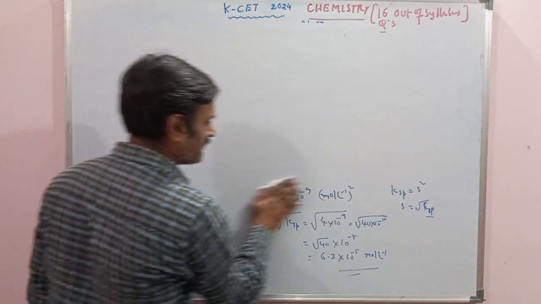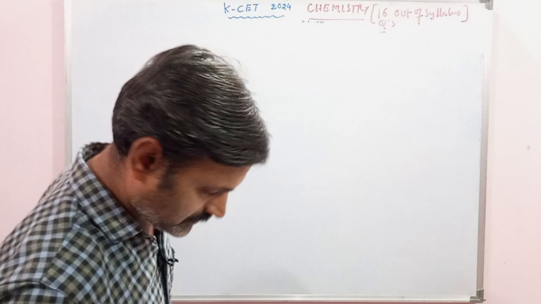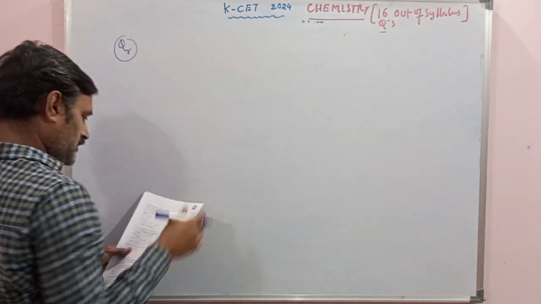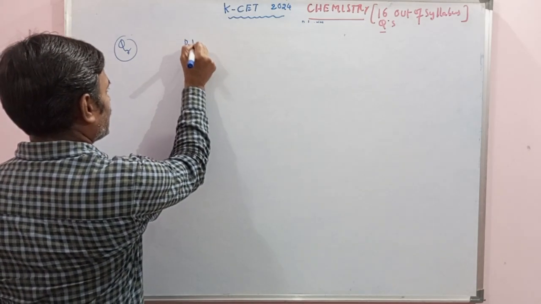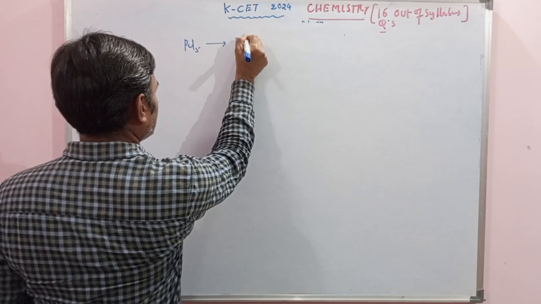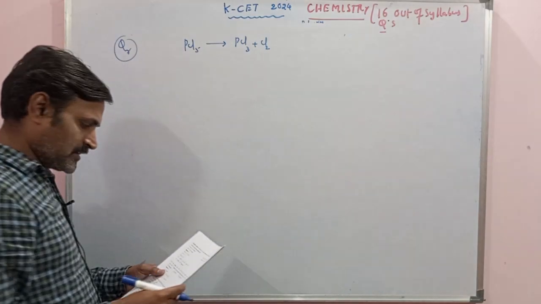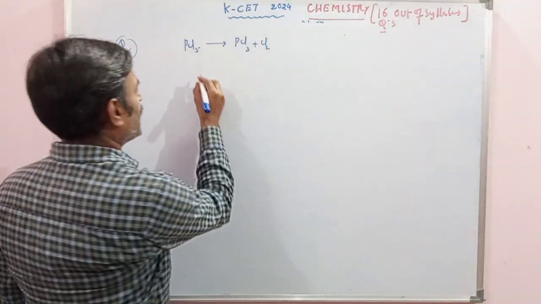See the question number 7, and what they have given here is, in question number 7 we have in the D1 code one equation, an equilibrium type of reaction equation, the PCl5 decomposition reaction, giving PCl3 plus Cl2 in gaseous phase. The rate and rate constant of this reaction are given.